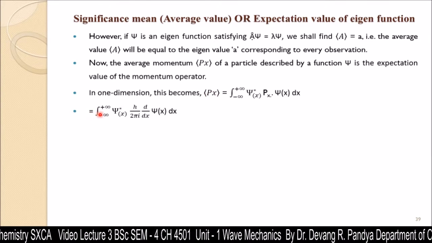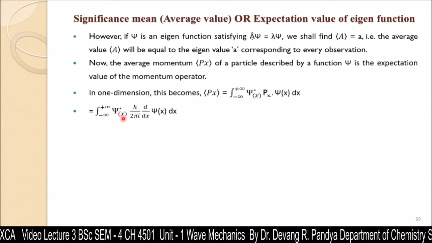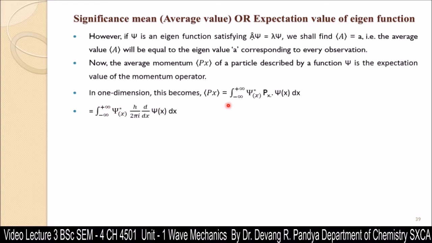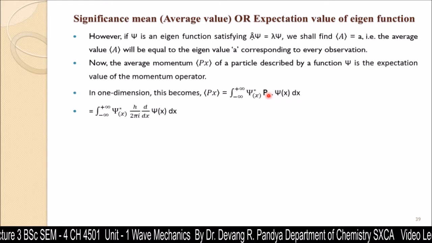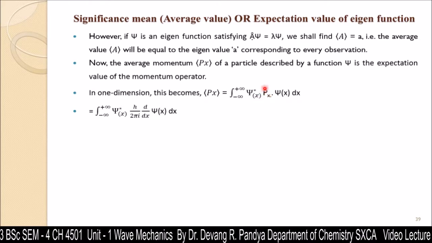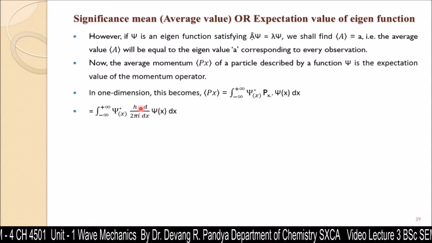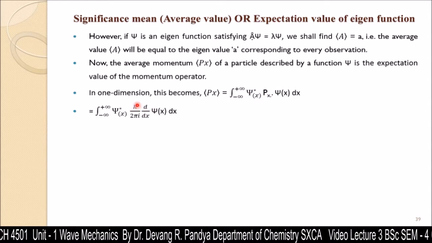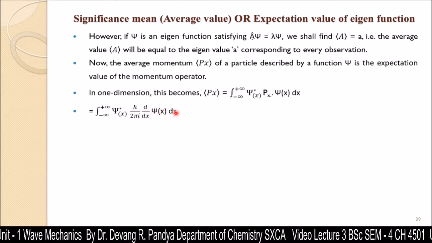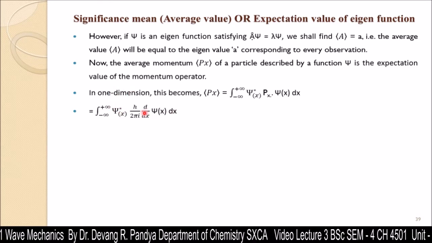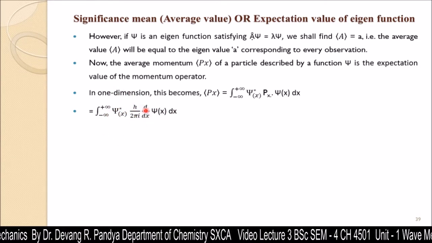So that value would be integration from minus infinity to plus infinity of psi star x. Now we need to put the value for the momentum operator, which we have learned in a previous class, how to set up quantum mechanical operator for momentum. So here the quantum mechanical operator for momentum on the x-axis is h upon 2 pi i d by dx, psi x dx. So this is going to give us the average value for the momentum of a particle.